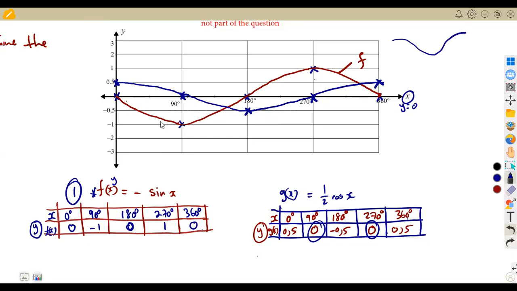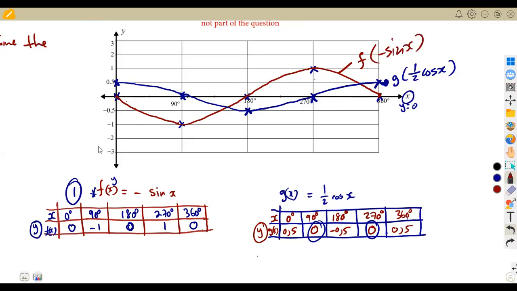Remember your graph, of course, guys. All right, so that is our g(x) in this case. This is our g(x), with the graph of g, which is half cos x. Let us just write, maybe for the sake of revision, half cos of x, and our f(x) is the one for negative sine x.